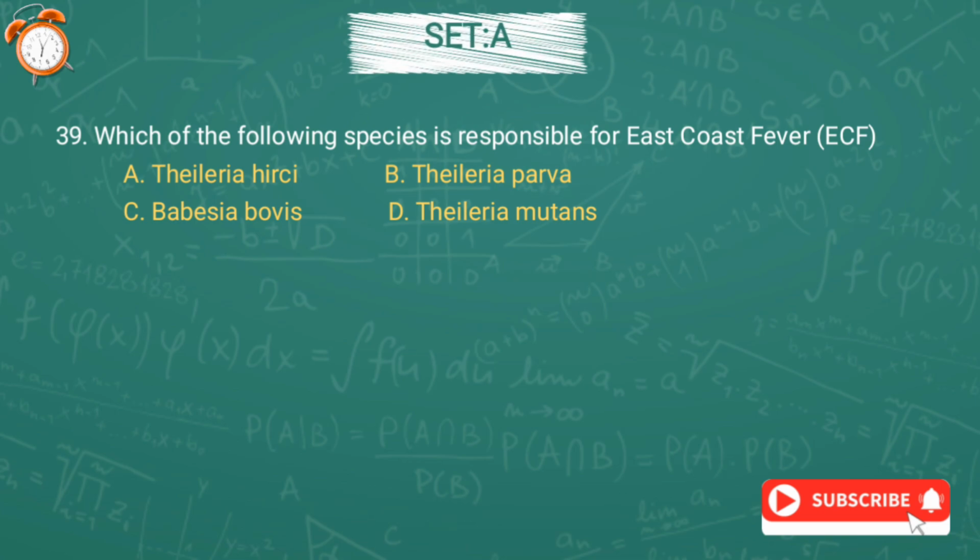Which of the following species is responsible for East Coast fever, ECF? Option A, Theileria hirci, option B, Theileria parva, option C, Babesia bovis, or option D, Theileria mutans. And the correct answer is option B, Theileria parva.